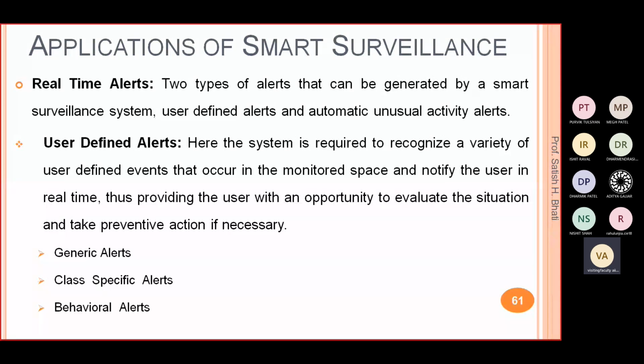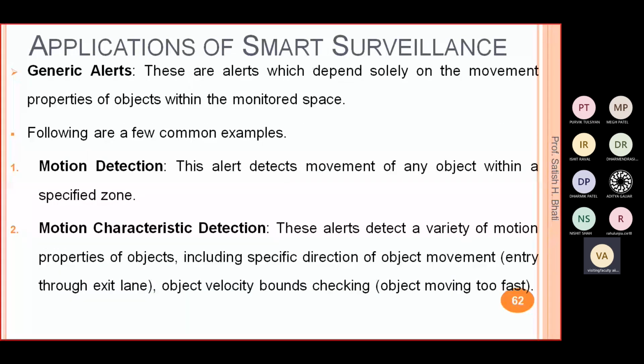So generic alerts are those which depend solely on the movement properties of objects within some monitored space, wherever you want to monitor. They depend only on the movement properties of the object. A few examples: motion detection. In this, it will alert on detecting movement of any object within a specified zone or a specific area where you put the camera.